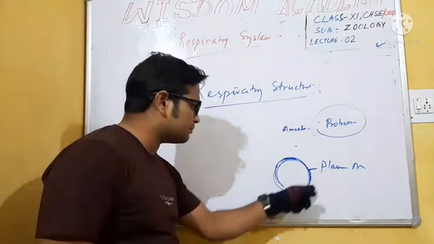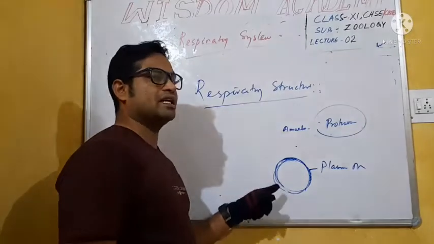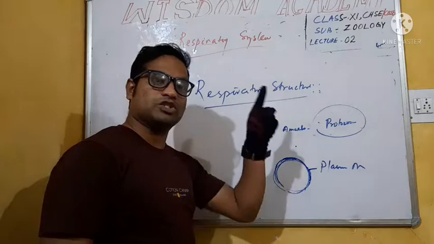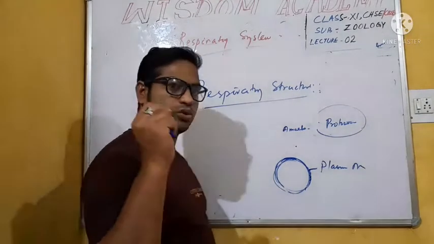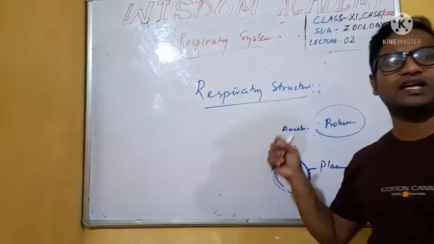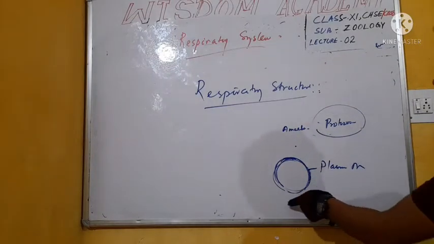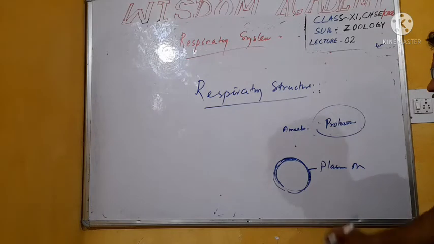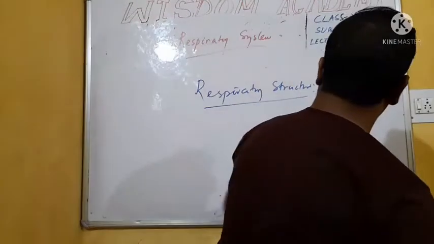Amoeba is a unicellular organism, meaning it has one cell which has to perform all physiological activities like respiration, excretion, digestion, etc. A question also arises: which part of the cell does amoeba respirate through? The plasma membrane.